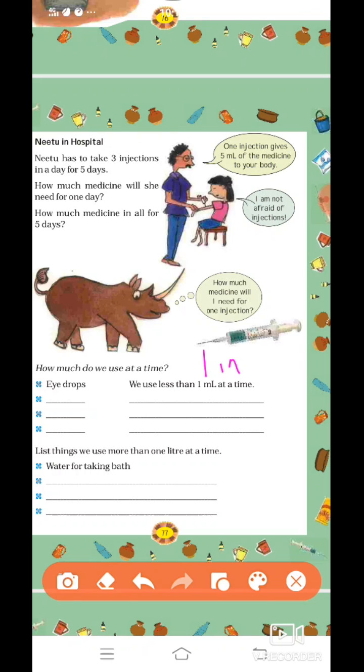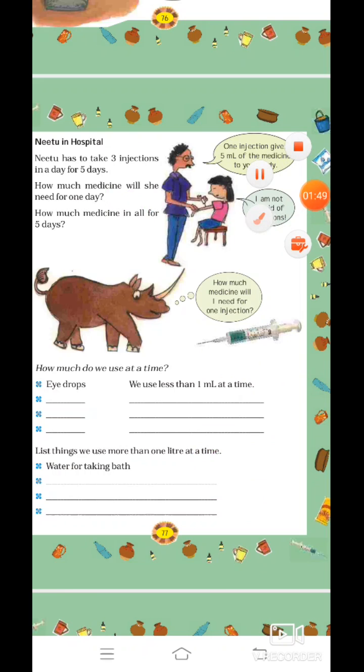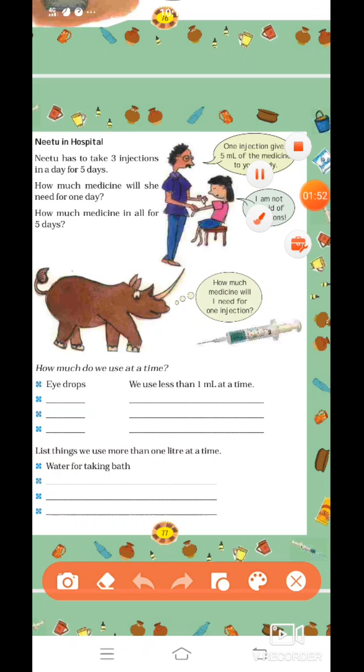One injection contains 5 ml. So, she has to take 3 injections in a day. So how many ml? That will be 5 into 3, which will be 15 ml. So how many ml did she take in 1 day? 15 ml she takes in 1 day. So if 15 ml is in 1 day, what is the next question? How much medicine is needed in all for 5 days? Now they are saying that if for 1 day she is taking 15 ml, then for 5 days she will take how much? So 15 into 5, that will be 75 ml.